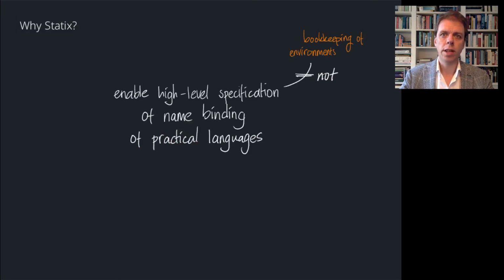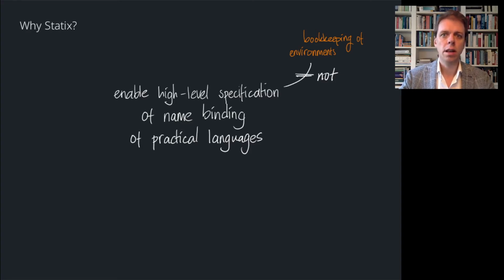The advantage of Statix is that it enables you to specify many interesting name binding patterns in a style that remains close to traditional typing rules. With traditional typing rules, specifying these name binding patterns requires bookkeeping of environments to aggregate binders and encode reachability and disambiguation in the operators applied to these environments.